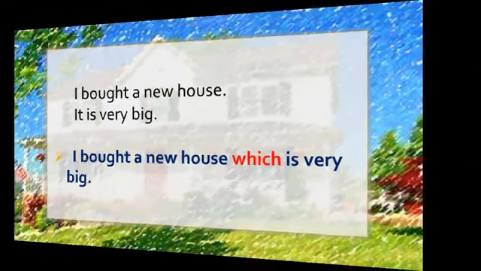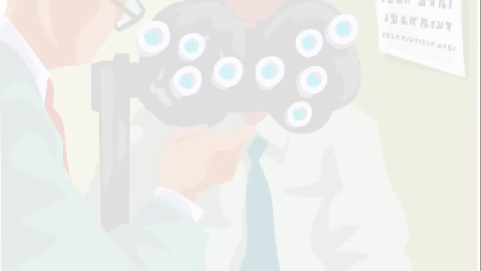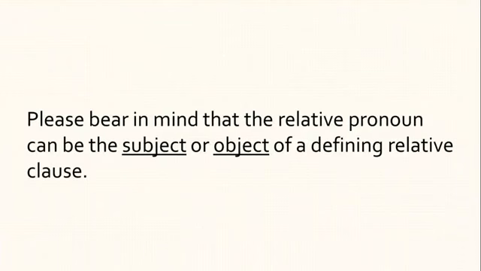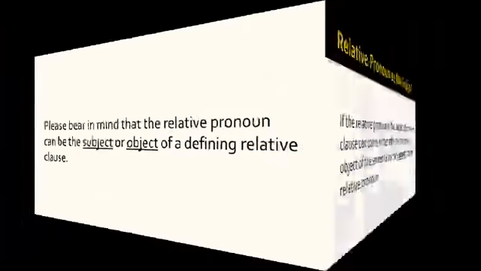In order to make relative clauses, we need relative pronouns like who, whom, which, and that. Please bear in mind that the relative pronoun can be the subject or object of a defining relative clause.